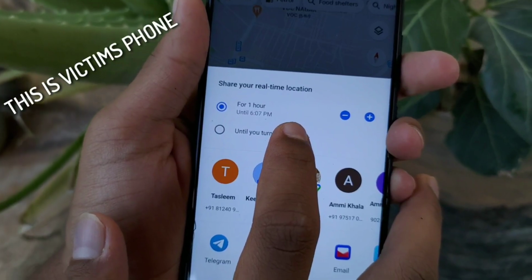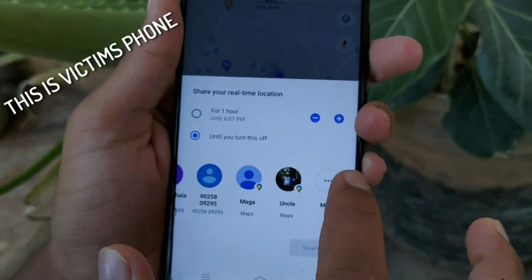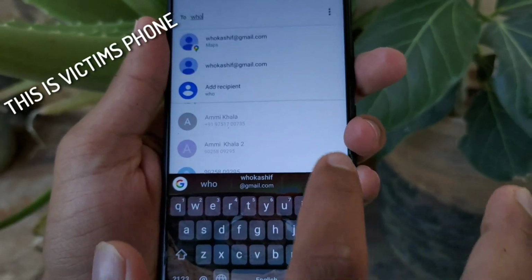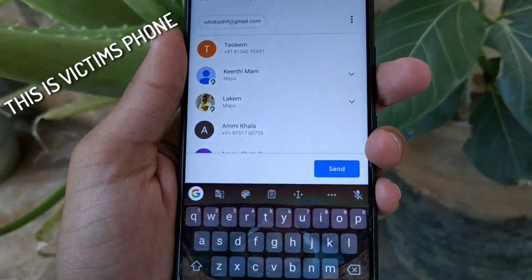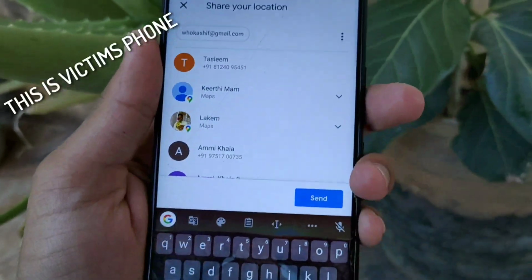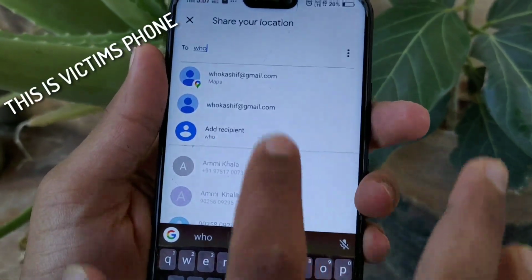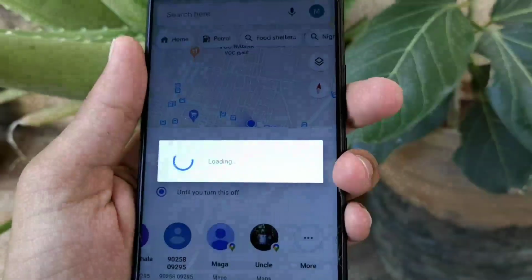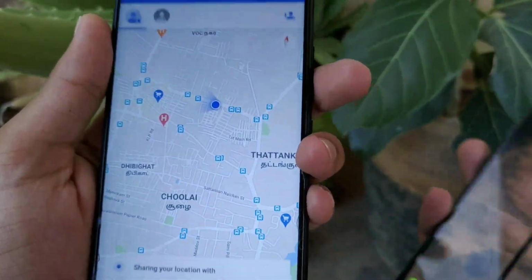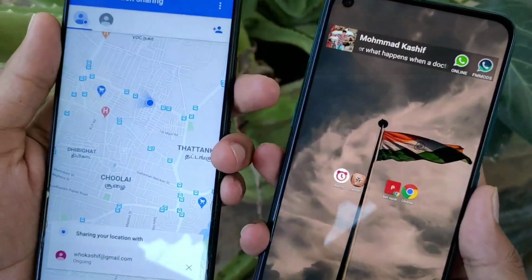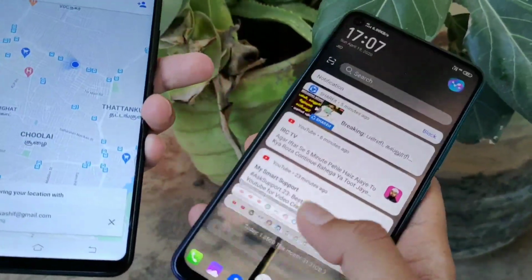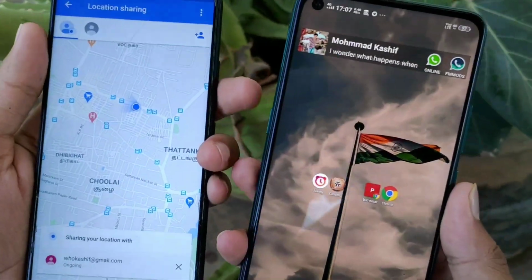In this screen, you have to tap until you turn this off and swipe till the end here, and tap on more. Here you have to write your email address which you are using in your phone. After writing the email address, you have to click on the send button. Write your email address properly and tap on the send button, and that's it. The work on the victim's phone has been done, and you can hand over his phone to him, and he will never know what you have done with his phone.